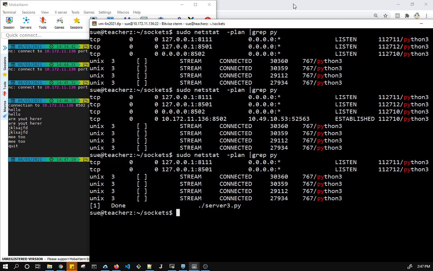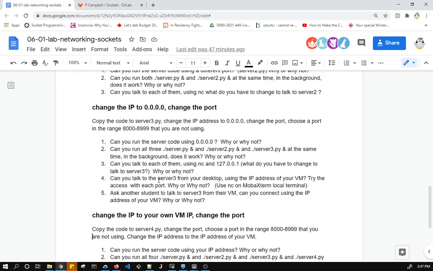So let's see what the question was. It was, can you talk to server 3 from your desktop using the IP address of your VM? Yes, I can, but only with the port that is bound to INADDR_ANY. Any ports bound to the loopback are only for the computer, the VM itself, so only for the computer on which they're run. So yes, I can to the one that's connected to INADDR_ANY.